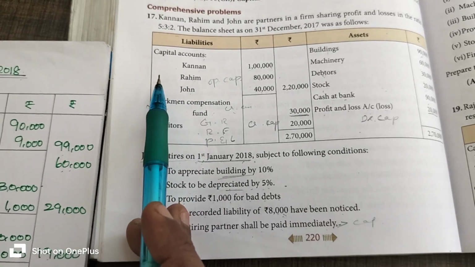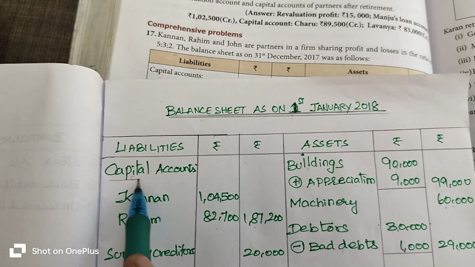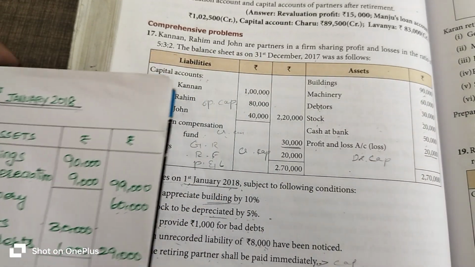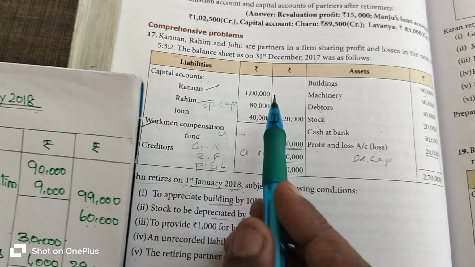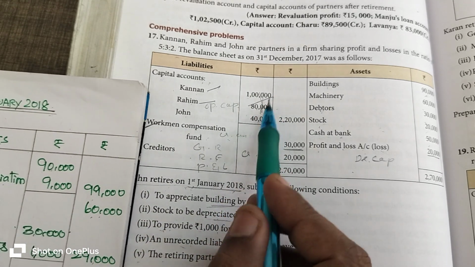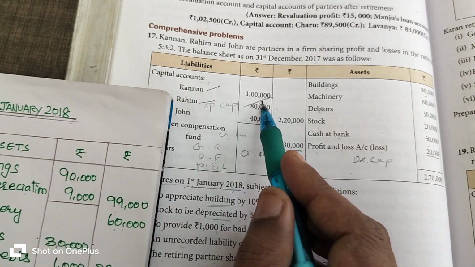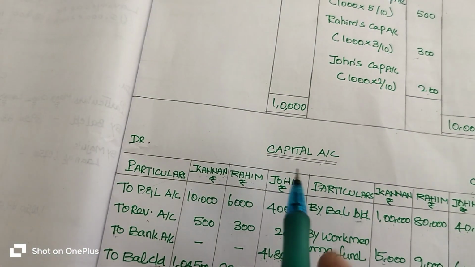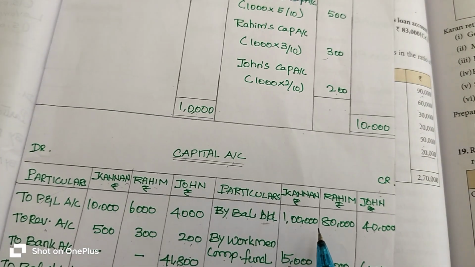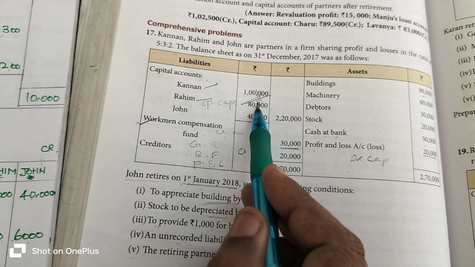On the liability side, what they gave in the question is capital account. So capital account we have to enter. This is the heading. Who are the continuing partners? Kannan and Rahim. We can't take capital value from the balance sheet in the question. Why? Because it will be entered into the capital account. When we prepare the partner's capital account, we enter the opening capital on the credit side of the capital account. So we can't enter this value again into the balance sheet.